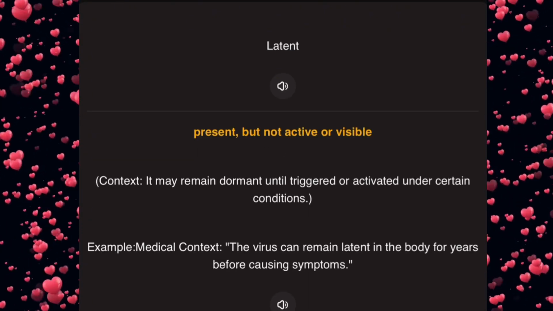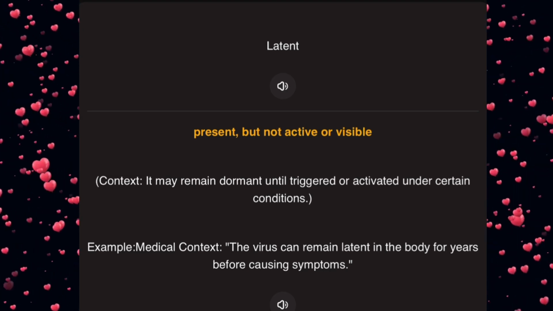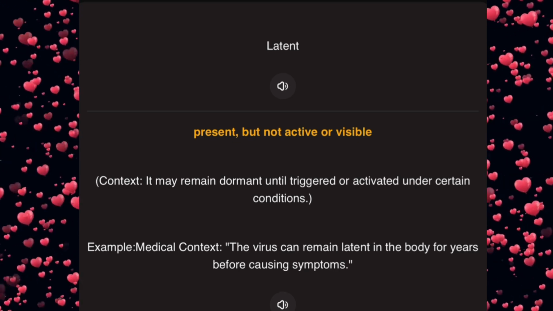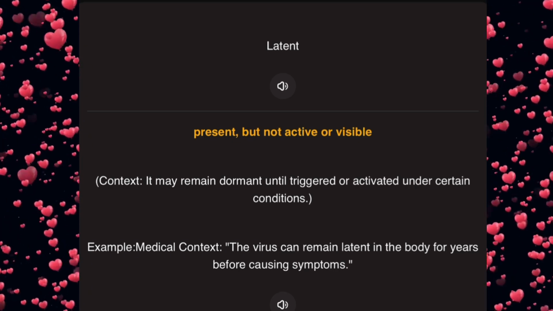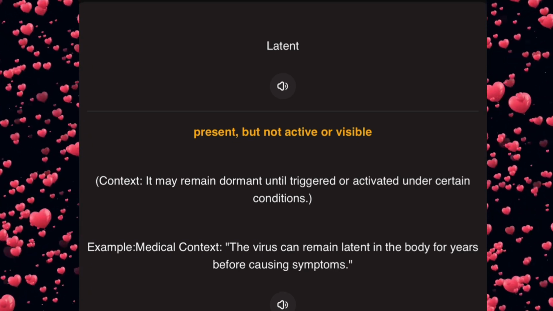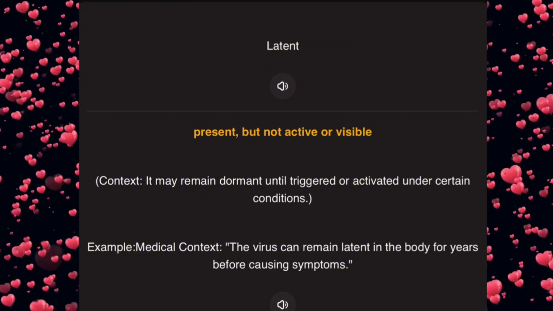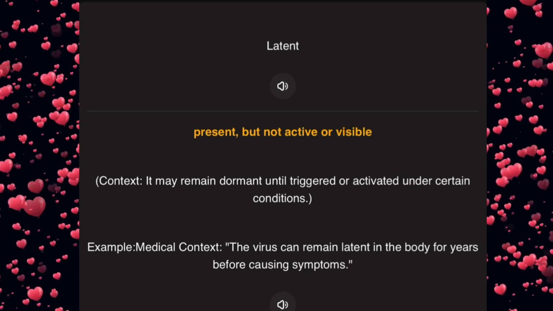Latent. Latent means present but not active or visible. For context, it may remain dormant until triggered or activated under certain conditions. An example of this would be in a medical context. The virus can remain latent in the body for years before causing symptoms. Untoward.